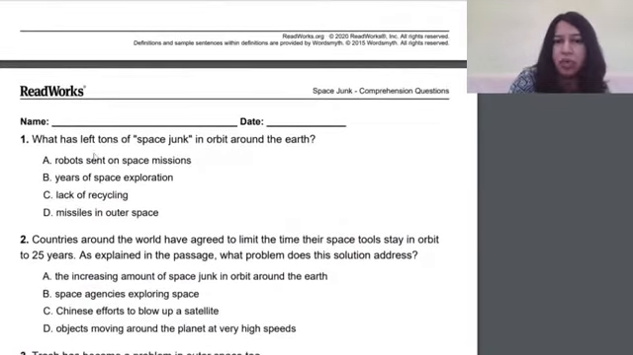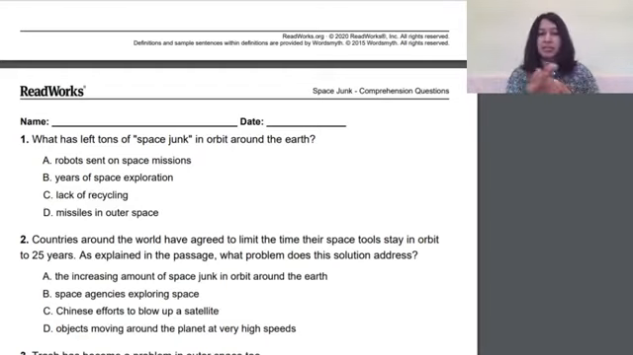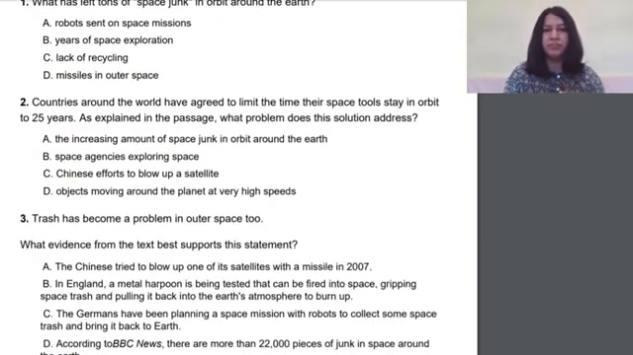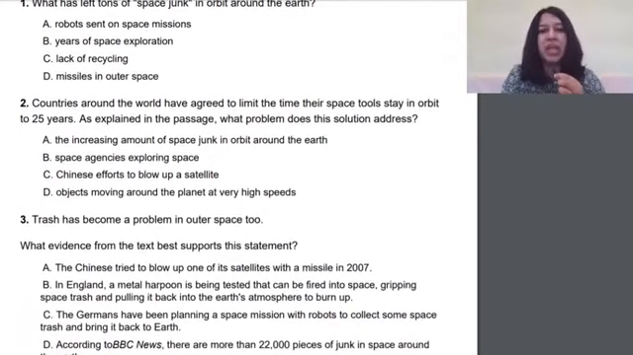What's the question again? What has left tons of space junk in orbit around the Earth? Years of space exploration. So this is a factual question. The way I answered it is read the question, go back to the passage, find the answer, and then I'll tick here. It's B, years of space exploration. Now let's go to the second question.